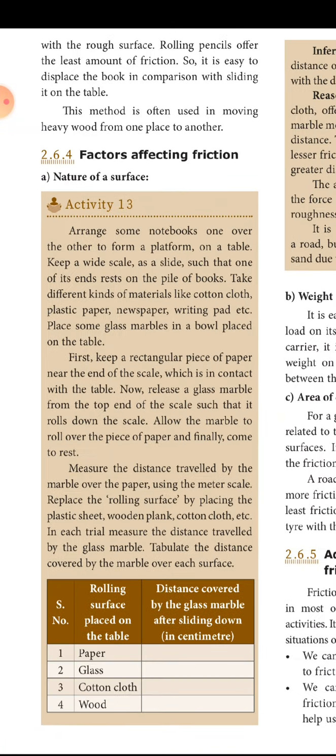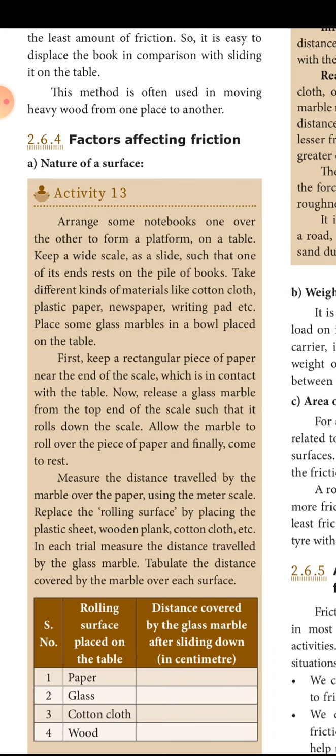What are the factors affecting friction? Nature of the surface. For example, on a normal floor you won't feel any difference. If the surface is very rough, it will be difficult for rolling, sliding, and walking. So the nature of the surface affects friction. It is one of the factors affecting friction. Here some examples are given in your activity.